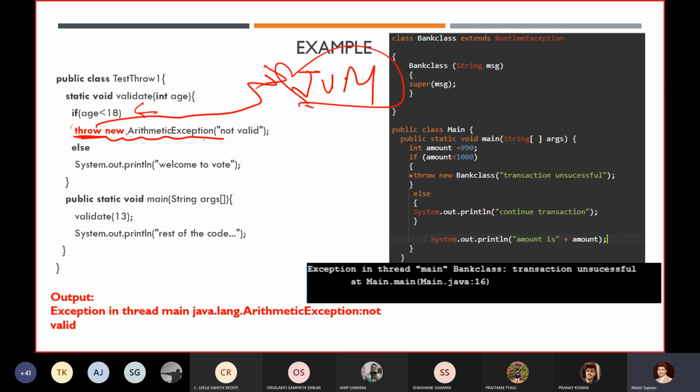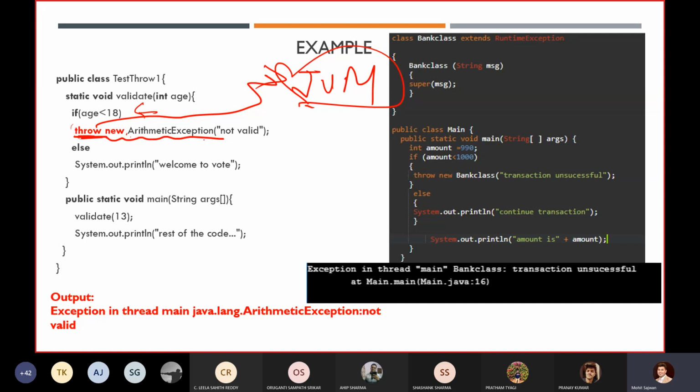Now the same scenario will occur as with the objects we were getting earlier, implicitly or otherwise. If you want to handle it, how are you going to handle it? You have to use a try and catch block. And if you are not handling it, then it keeps on propagating your exception.